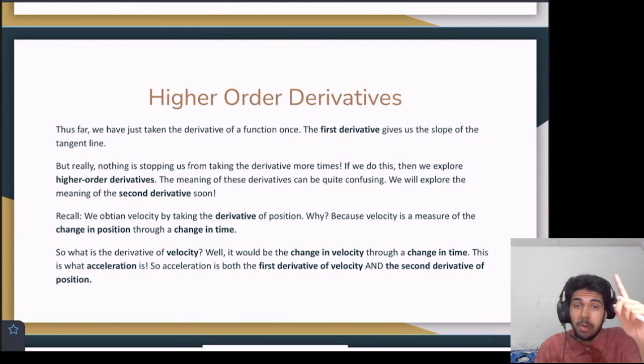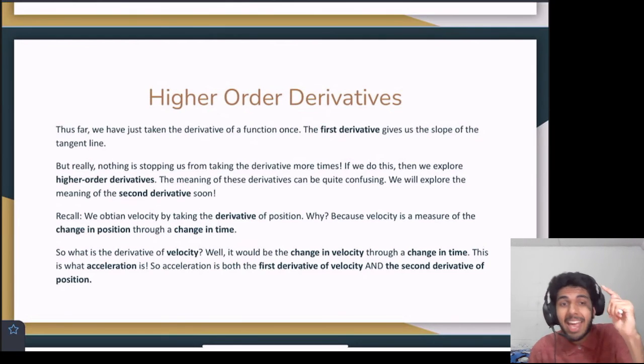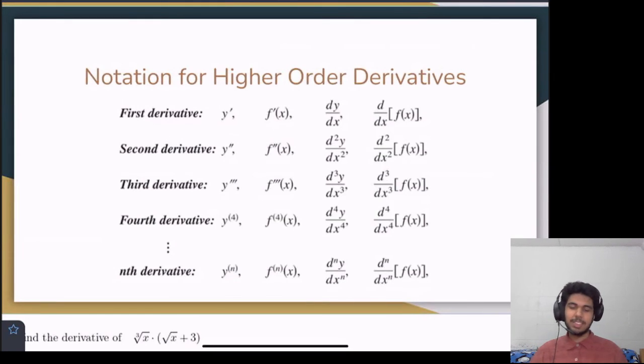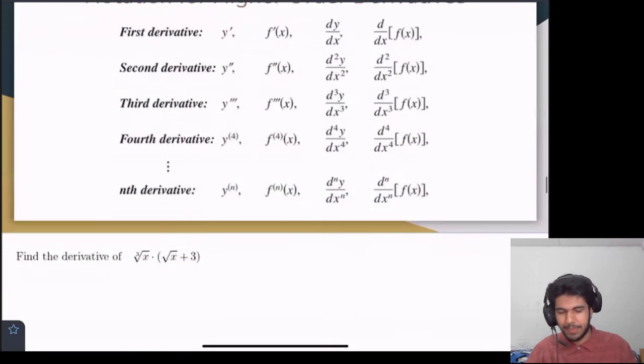So acceleration is both the first derivative of velocity and the second derivative of position. Because the first derivative of position was velocity, but if we take the derivative of velocity, we get acceleration. So that's the second derivative. So that's one cool application. All right, I think we're nearing the end. This is just the notation. Basically, all that we do is we add more prime symbols, or we do like d cubed y dx cubed, right? We just add the power there. So it's good to understand notation, just for mathematical clarity.